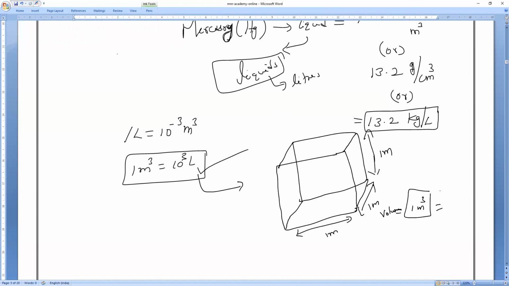So 1 cubic meter means I can fill 1000 liters of liquid. That is, 1 cubic meter equals 1000 liters. Understood? Yes, very good.